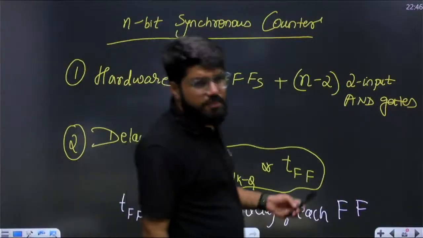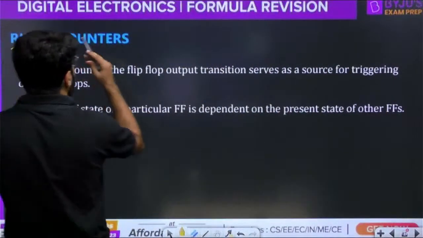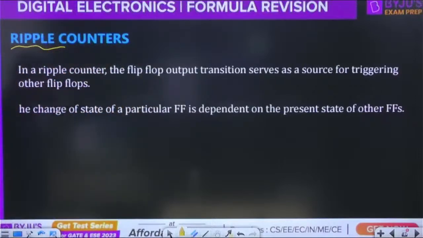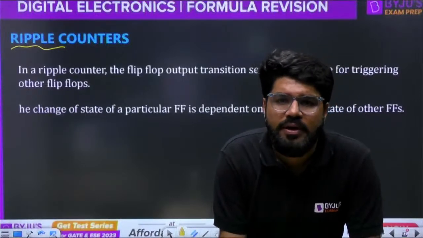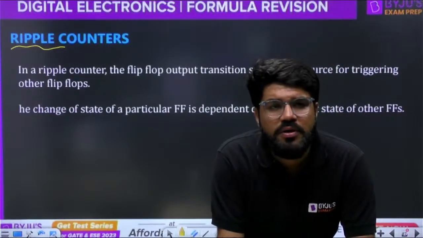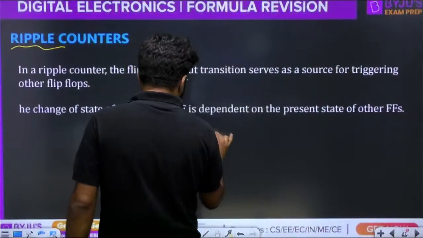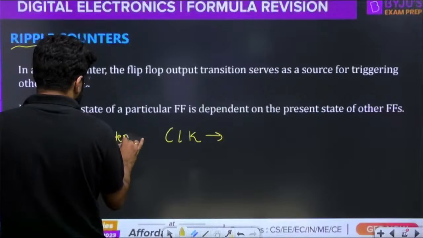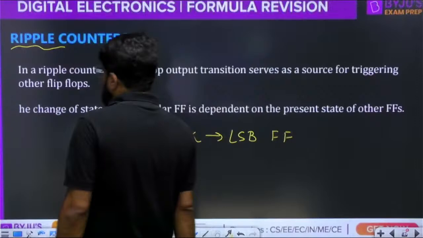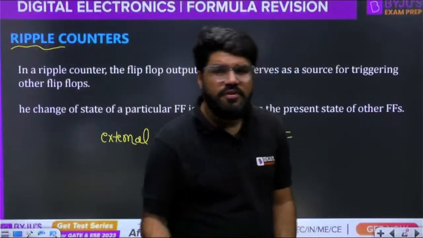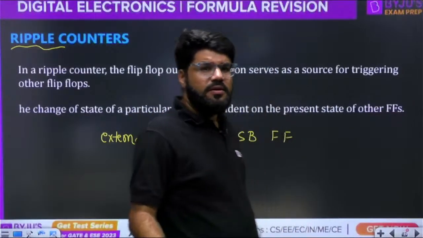Similarly, what is the formula for the ripple counter? I will tell you that as well. In a ripple counter, the output of every flip-flop is connected to the next. In the synchronous counter, all the flip-flops are connected to a common clock, but in a ripple counter it is not the case. The external main clock is applied to the LSB flip-flop, and then the output of every flip-flop is connected to the input of the next flip-flop. Ripple is a kind of asynchronous counter, right?